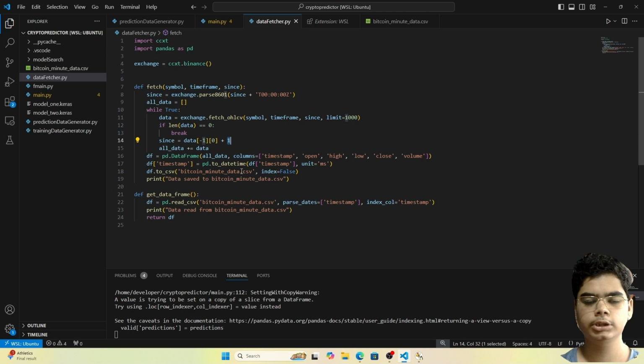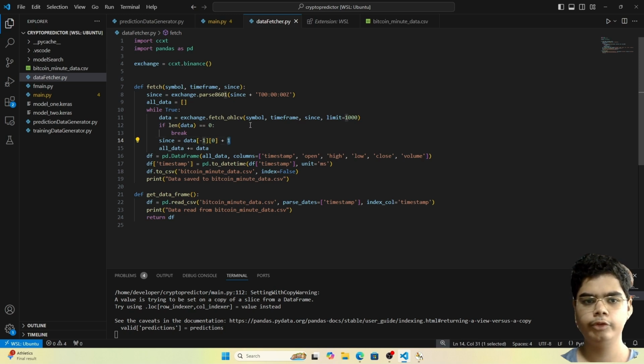So what happens is, it will first fetch 1,000 data points. Then let's say the 1,000th data point ends at 16:12. Then it will get to the last data point that it has fetched, then to the first column of this data point, which is the timestamp value, and then it will increment it by 1.